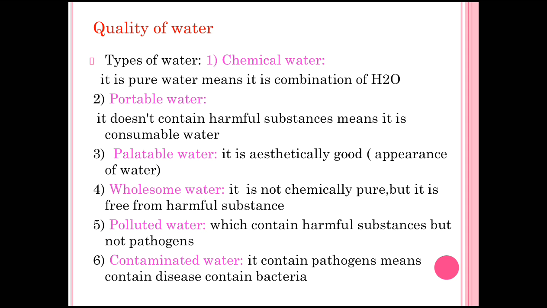First type is the chemical water. Chemical water is the pure form of water, means it is just a combination of H plus and OH minus. Second type is the potable water. It doesn't contain any harmful substance, means it is consumable water. Third one is the palatable water. It is appearance-wise transparent, means it is aesthetically good.